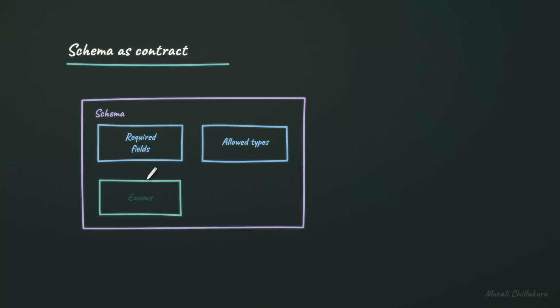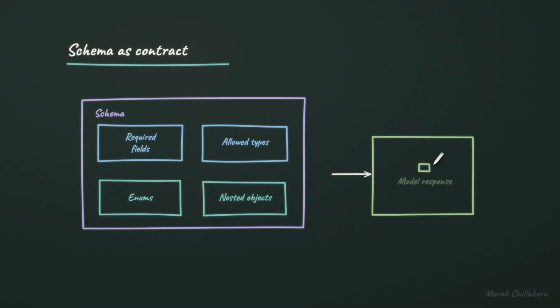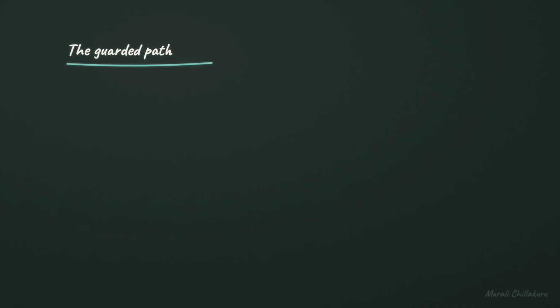Enums restrict a value to a known set like open, closed, or pending. Nested objects let one structured thing contain another structured thing. A model response is expected to match that contract before the application relies on it. Is structured output just a polite instruction, or can it be enforced?